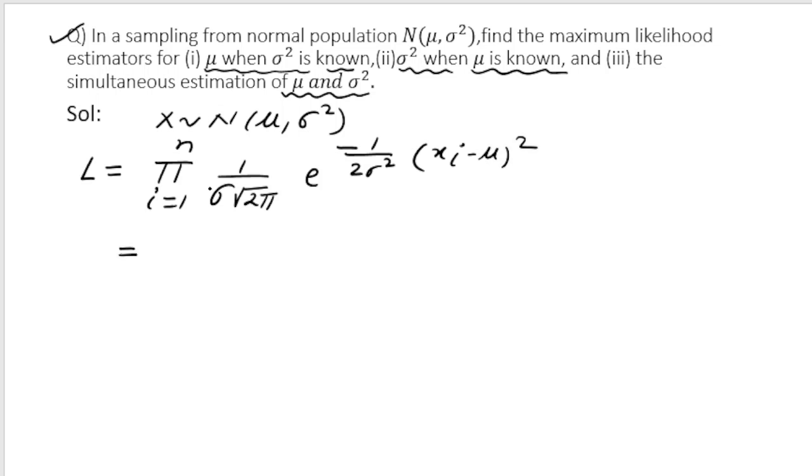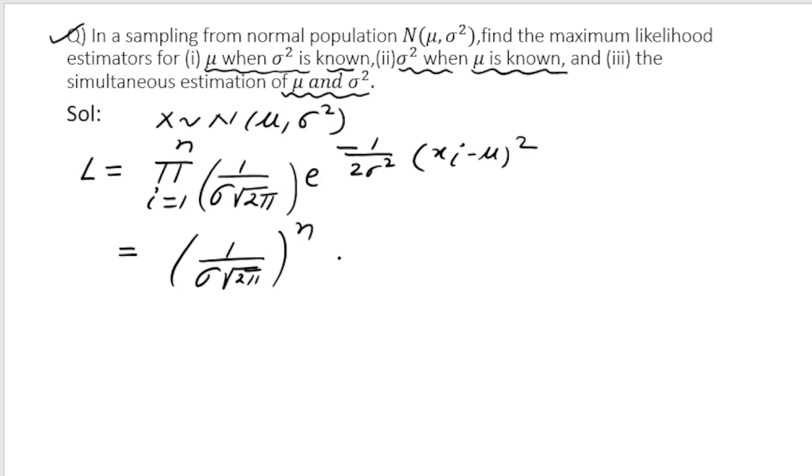So to take the product of it, this term, that is 1 by sigma under root 2 pi, will come with each of the terms, like for i is equal to 1, for i is equal to 2, for i is equal to n. So if we multiply it n times, I will get (1 by sigma under root 2 pi) whole to the power n, and e to the power (x1 minus mu) whole square into e to the power (x2 minus mu) whole square.